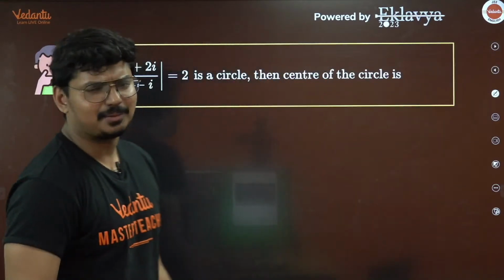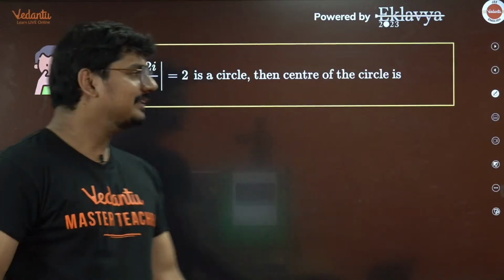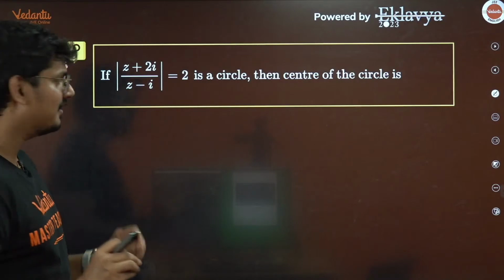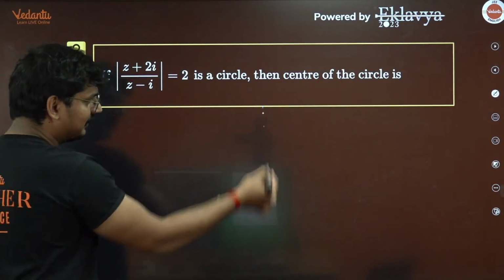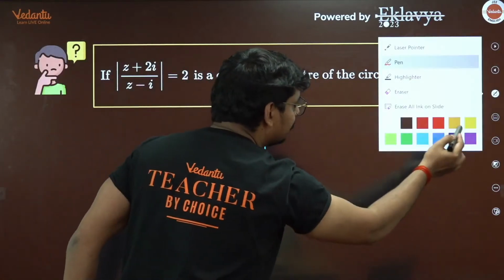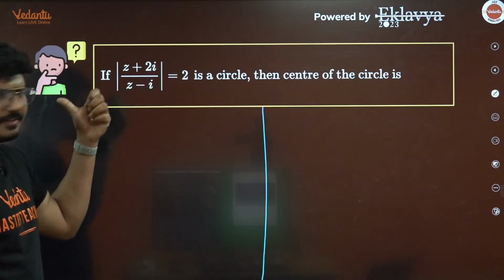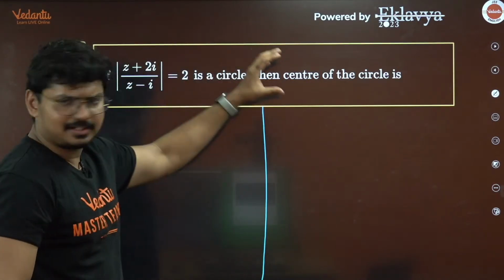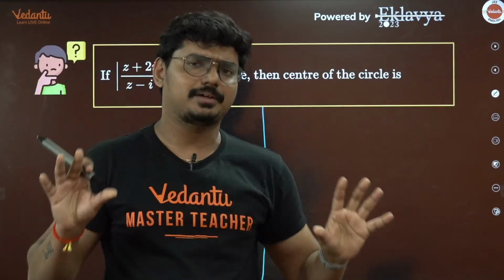Now this is a complex number question. This is a dead easy question. The moment I saw this question, I felt happy because nothing complicated should be done here. If you have done this type of question in complex numbers, I think you would have done this very easily. See, all you have to do here is, let us say this is given for you. This is a circle, we need to find the center of the circle. Let's ignore that for a minute.